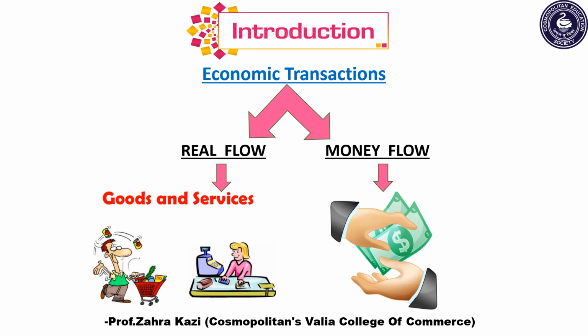Any type of economic transactions takes place in two forms. One is real flow and two is money flow. Real flow represents goods and services, while money flow represents payments that we make for goods and services. Now both these types of flows, that is real flow as well as money flow, take place in opposite directions.